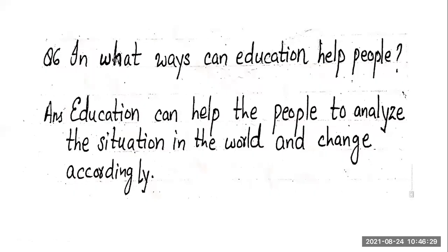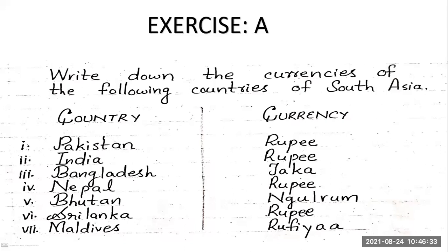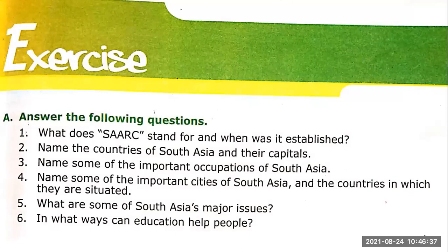Now, this was question number 6 that we already have done. Then we did exercise A, right? Now it's time to do exercise B. These are your questions. Make sure that you have done all these 6 questions. Make sure that before writing your exercises, you have done all these questions. ये सारे questions हमने one by one किए हैं, जिसमें से some of the questions were done in the class and few of the questions were given in homework.